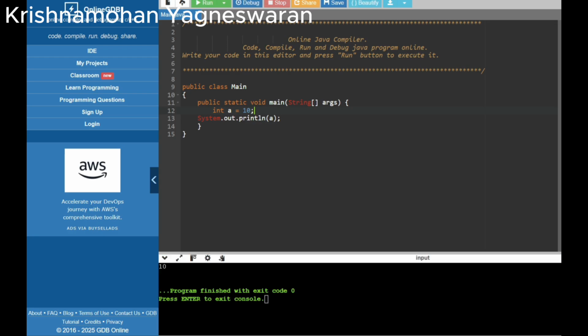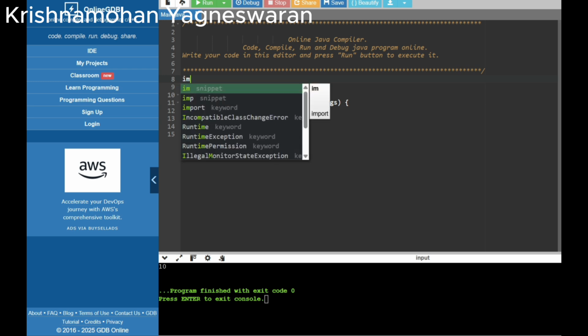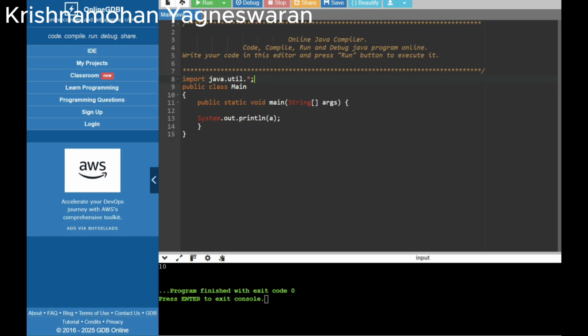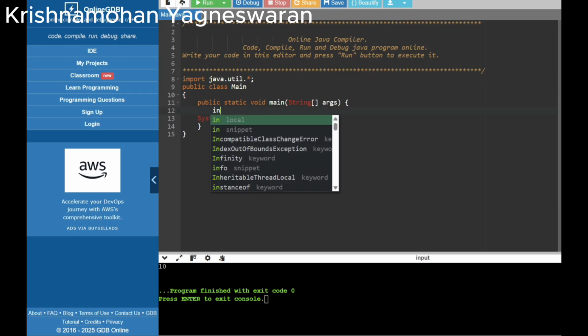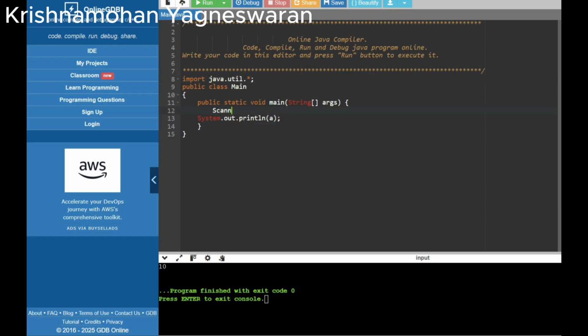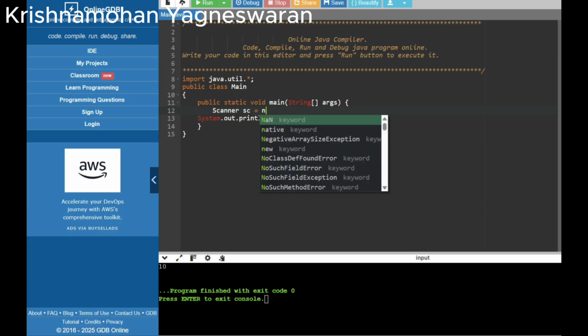That's all, guys. And last but not least, we are going to learn how to get input from a user. For that, first we have to add a library. We have to add the Scanner library. Here we write Scanner sc = new Scanner(System.in).